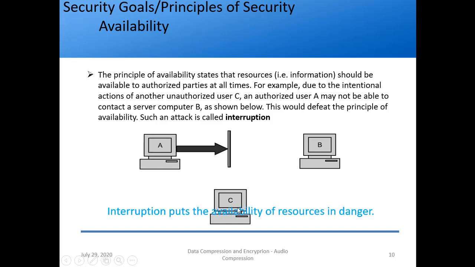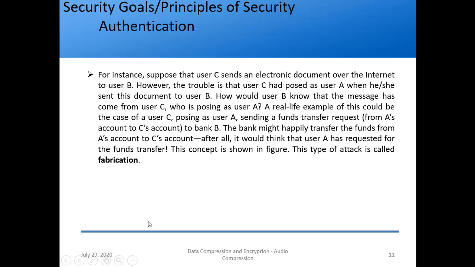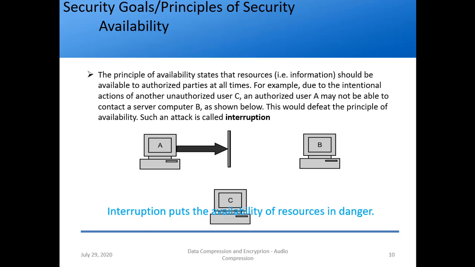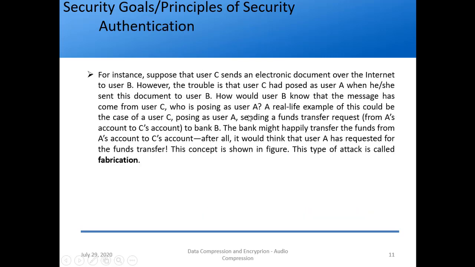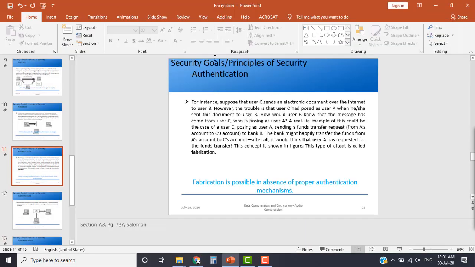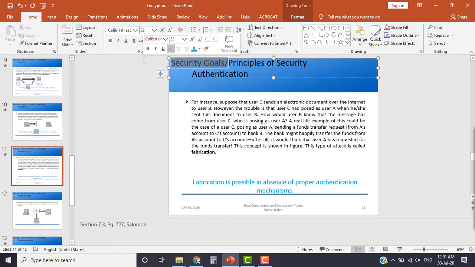So interruption puts the availability of resources in danger. What is the attack threatening availability? It is interruption, right? So these were the three goals. The security goals were confidentiality, integrity and availability.